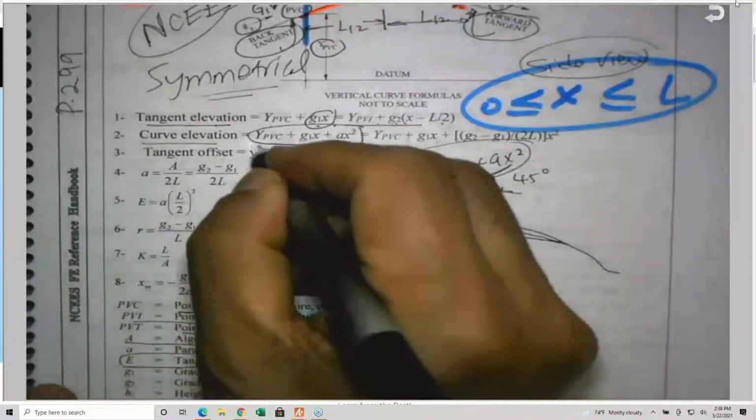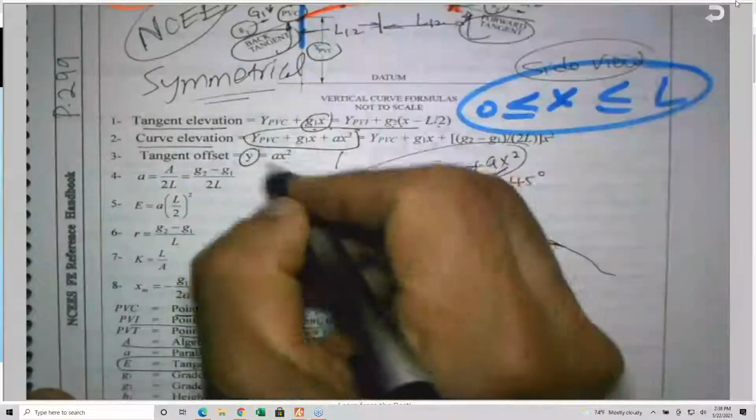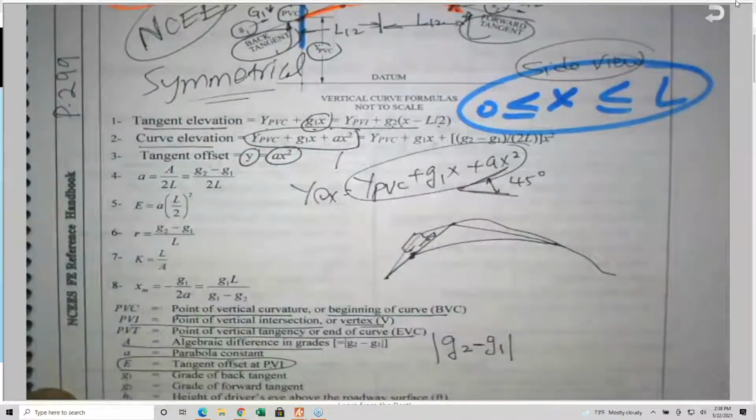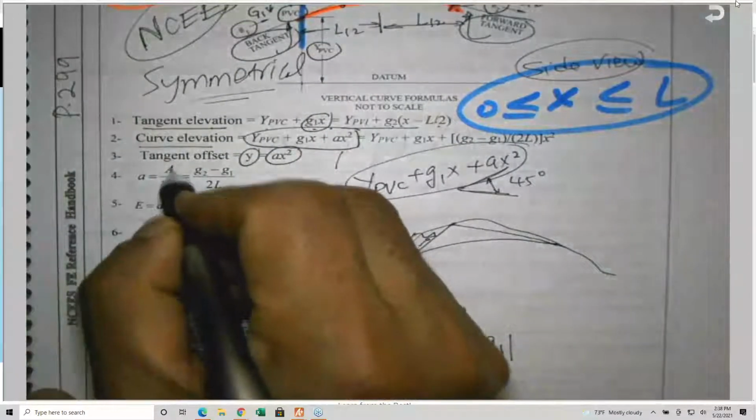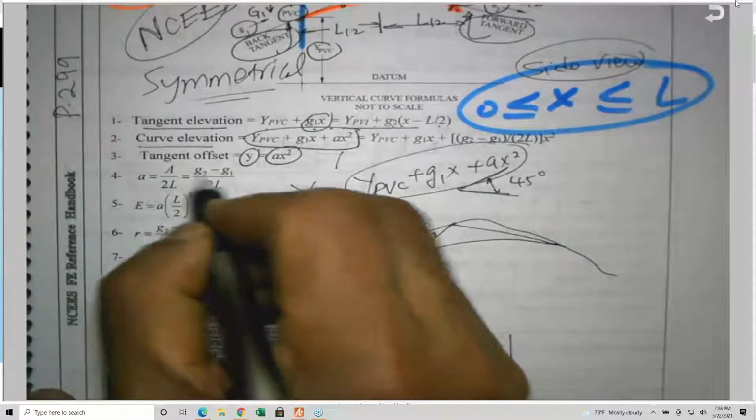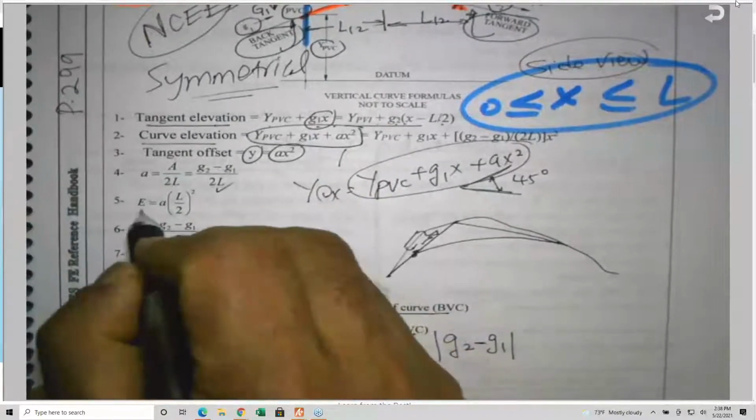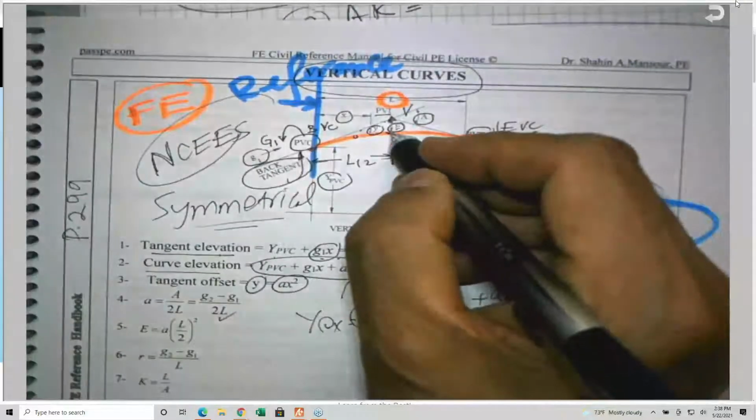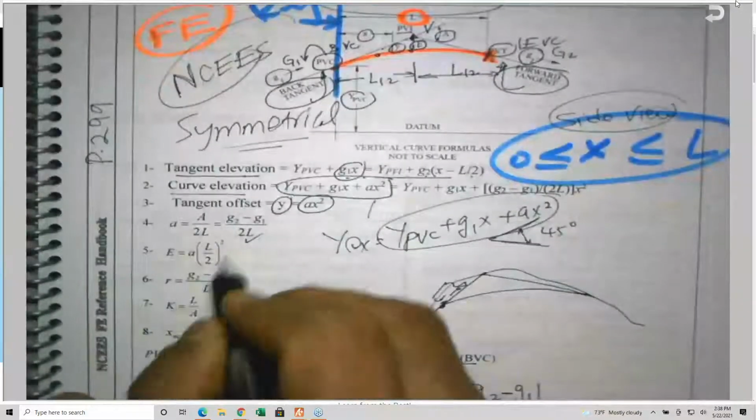Tangent offset, which is this Y here, is equal to AX squared. And A is equal to (G2 minus G1) over 2L. The E, which is the offset at the vertex, is given by this equation.